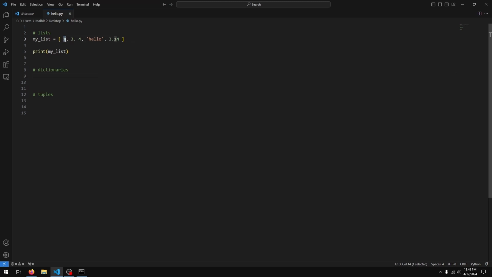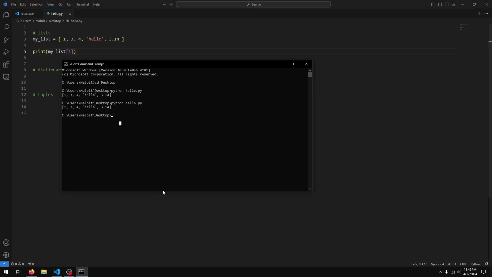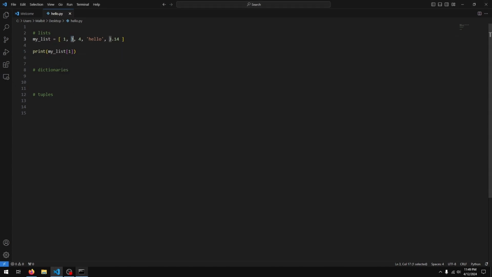Something to note about items in the list, let's just see a sample of that. Let's say we want to reference the first item, so we can do my list, square brackets, and here we're going to type in the position. I wanted the first item, so that's at the first position, so I'll just type in 1, and if I run this, we get a 3, which is actually the second item.